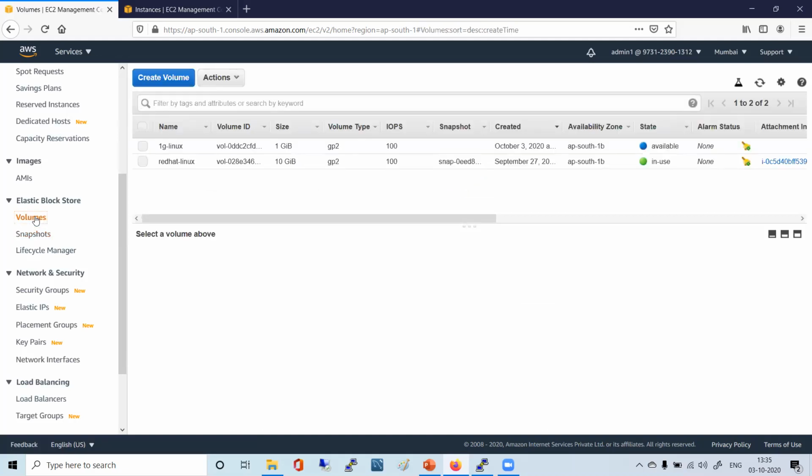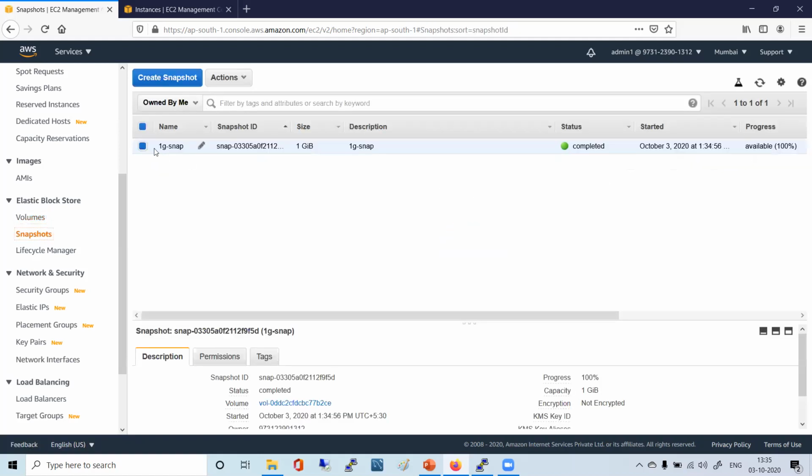I have one volume of 10 GB that came by default with the AMI, and 1 GB of volume that we have just created. The only thing is this is blue, this is green. Now I have a 1 GB snapshot. You also have it, right?